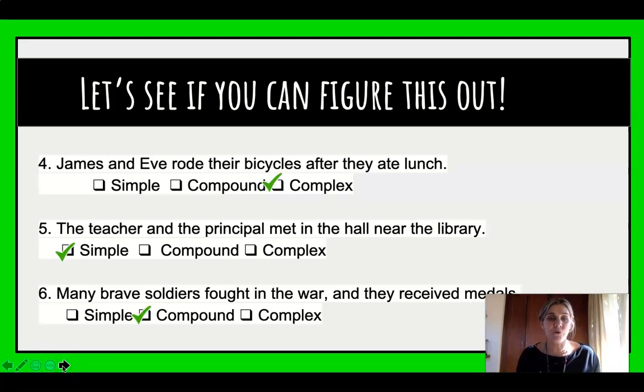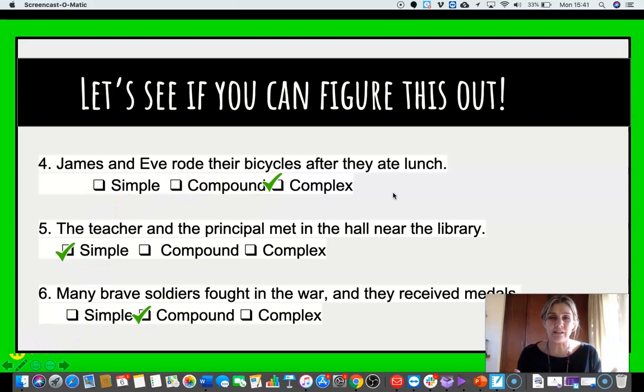Okay, so number 4, James and Eve rode their bicycles after they ate lunch. As you can see, that's a complex sentence. And remember, complex means you've got an independent and a dependent clause. Doesn't matter in which order. James and Eve rode their bicycles. There we go. That's an independent clause. And then we've got after they ate lunch. So after they ate lunch, what happened? They rode their bicycles. So after they ate lunch is a dependent clause. It needs something else so that we know what happened after they ate lunch.